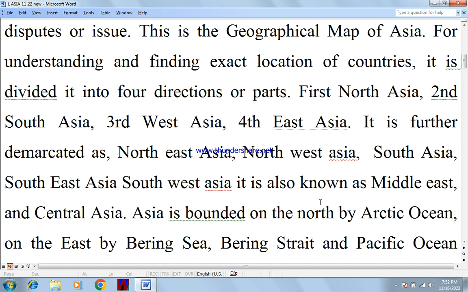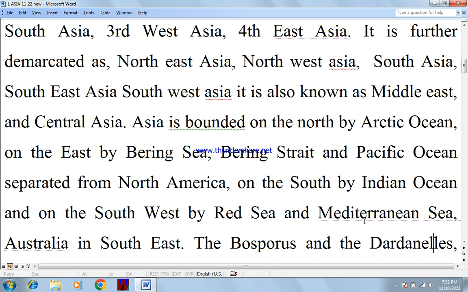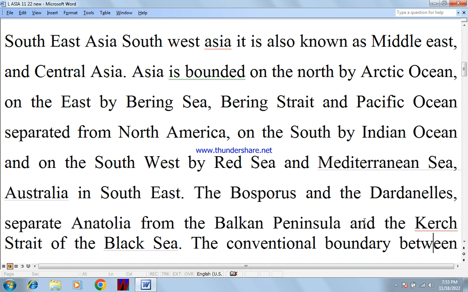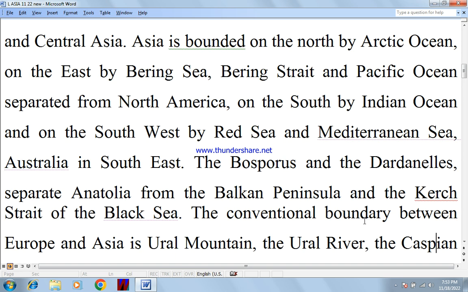Asia is bounded on the north by the Arctic Ocean, on the east by the Bering Sea, Bering Strait and Pacific Ocean separating it from North America, on the south by the Indian Ocean and on the southwest by the Red Sea and Mediterranean Sea. Australia is in the southeast.